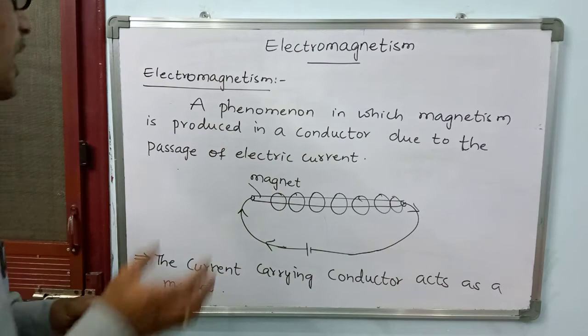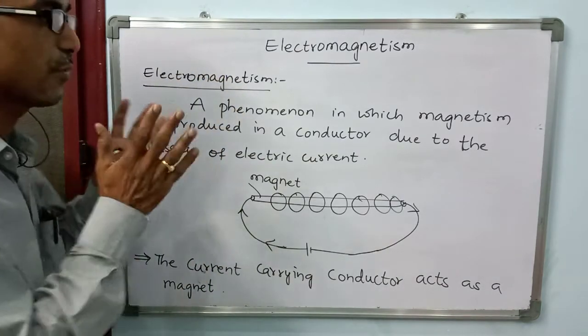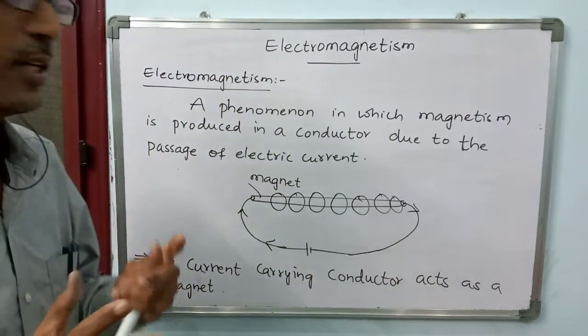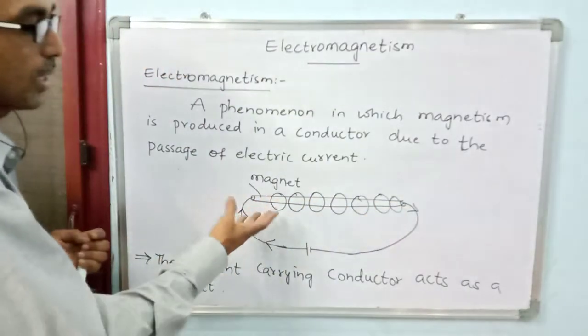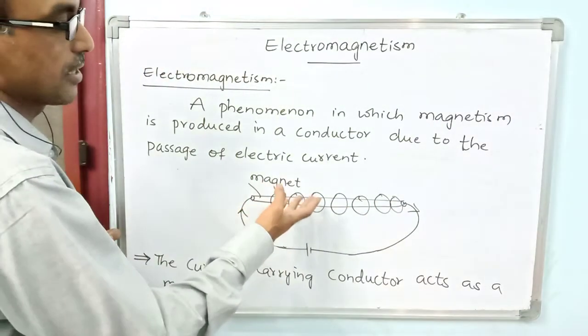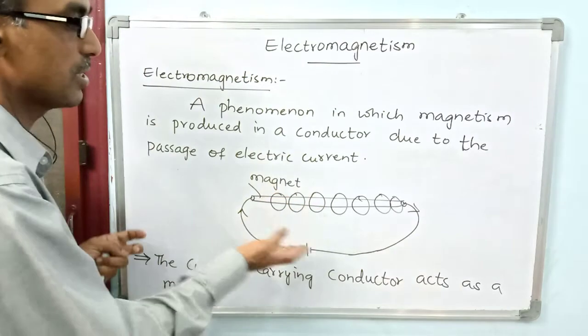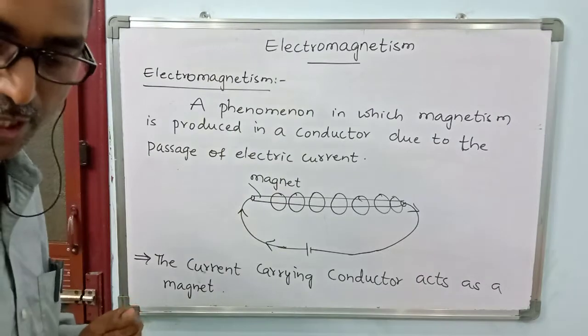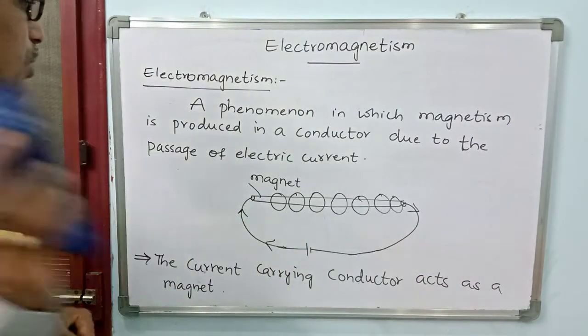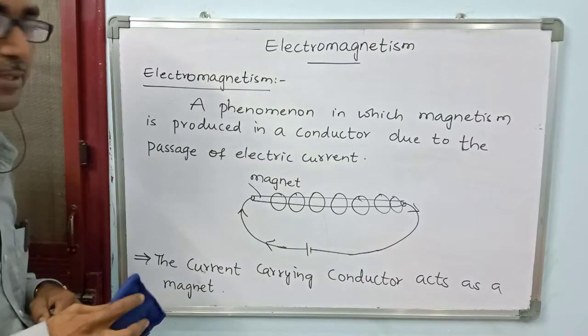So electromagnetism is a phenomenon, a process. What is happening there? Current is allowed to pass through the wire, and this wire is acting as a magnet. Around it we can see the magnetic field. So this is all about what electromagnetism is.